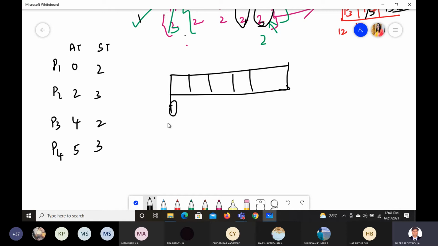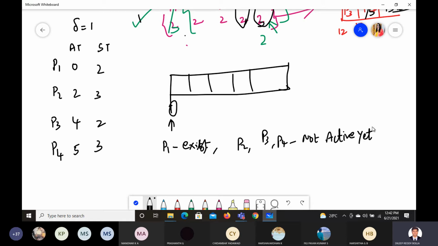Now time 0. This is time 0. At time 0 there is no other option. Tell me the time quantum, delta. Let us take 1 only for time being. Okay. Time quantum delta, you take it as 1. Now, simple example I am giving you. One more I will give, more complicated, so that you will be much more clear. At time 0 there is no other option for us. Only P1 is existing. P2, P3, P4 were not active at time 0.